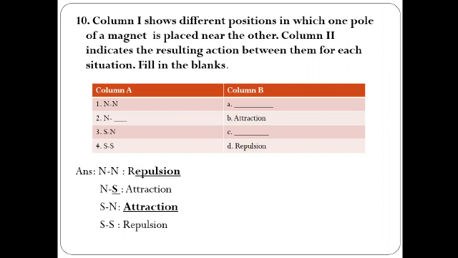Attraction will happen when the poles are not similar, when opposite poles are there. So the answer is S. Next one is S dash N, meaning south and north. If they come near each other, then definitely attraction will happen. And the last one, the answer is already given: south, south. Both have similar poles, hence they will repel each other. So here we completed the notes as well as the exercise.